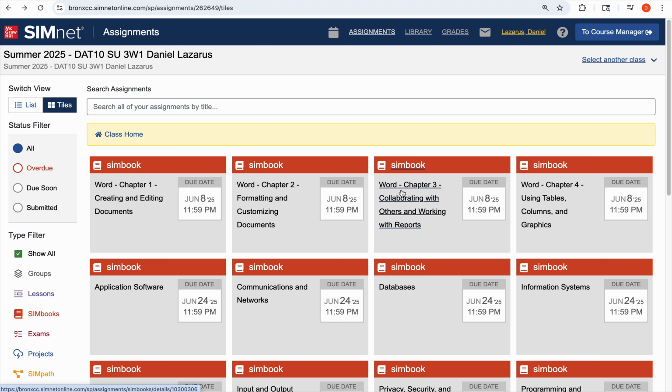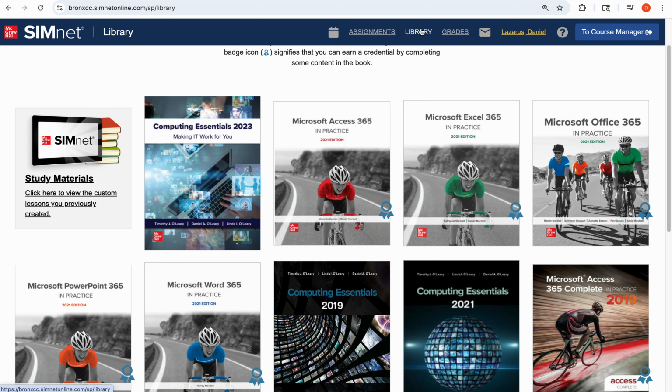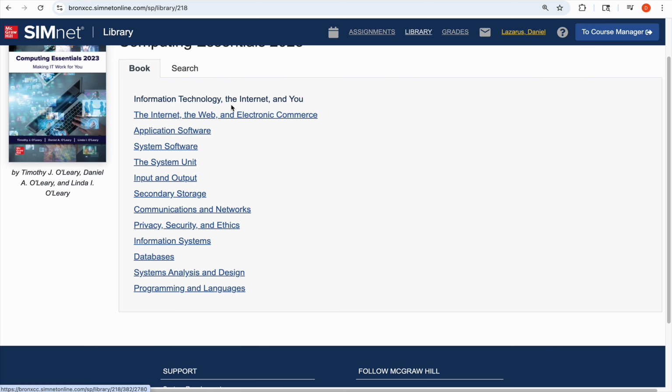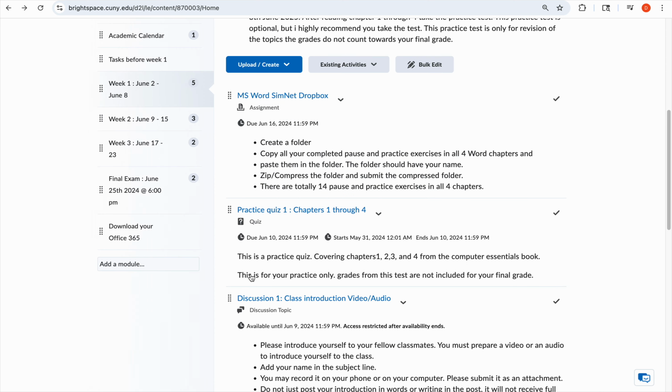First, read the 4 chapters. The first week, you are to complete the 4 chapter readings, which is application software, 2, 3, and 4. If you look at the book, you'll see information technology, internet, application software, and system software. The first 4 chapters, and then complete your practice exam. This is only optional because this does not contribute to your final grade.